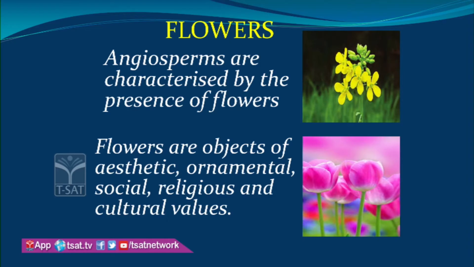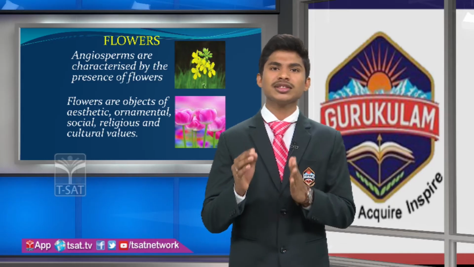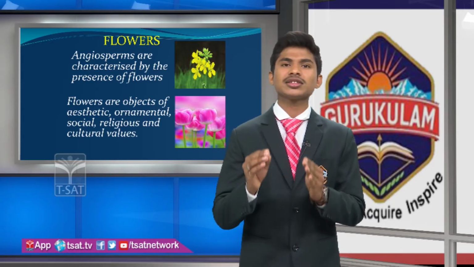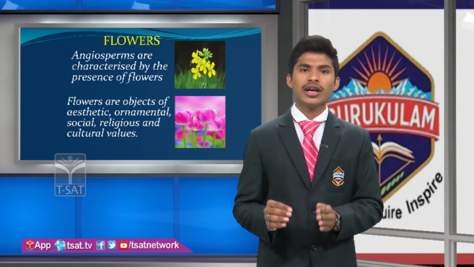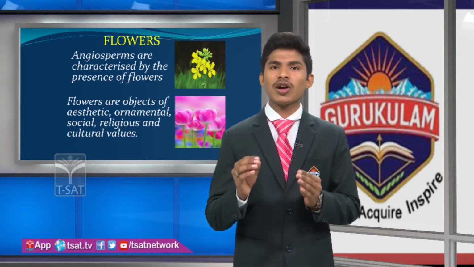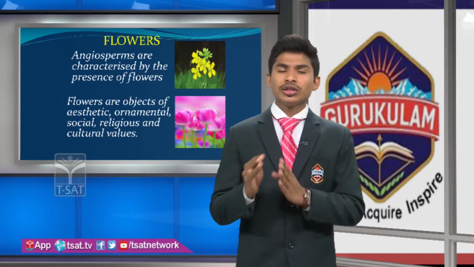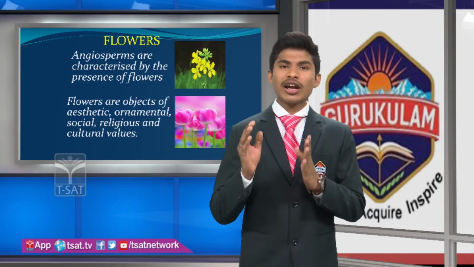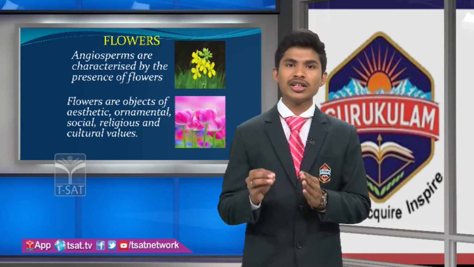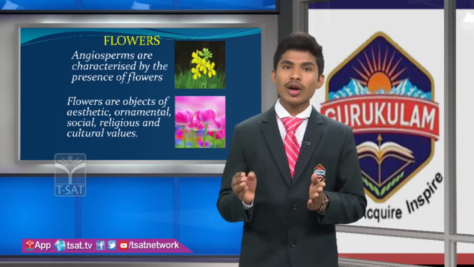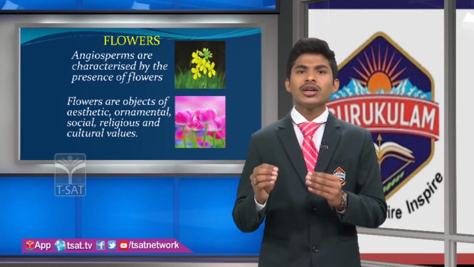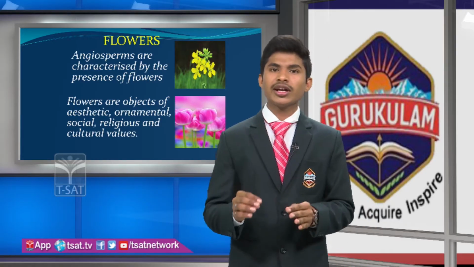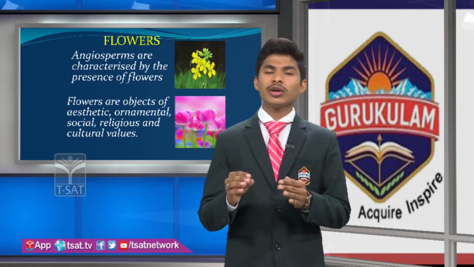But in angiosperms, angio means the seed coat and sperms means seed. In angiospermic plants, the seed coat is present. That is called angiosperms. Let us see the flowers: what is meant by flower and what are the parts of a flower. All of us know about the flower in general, but we don't know what the parts are and how they are used.